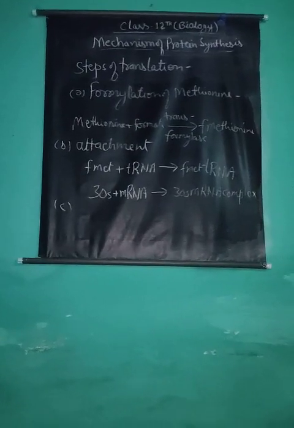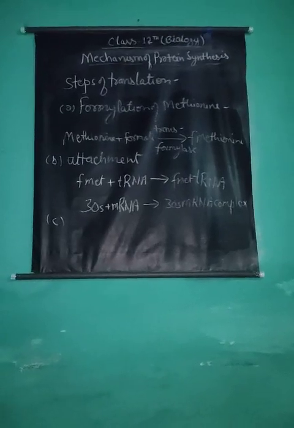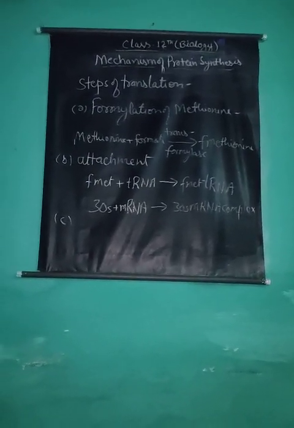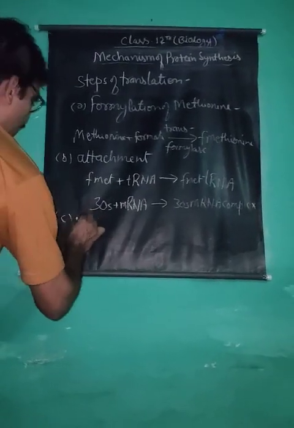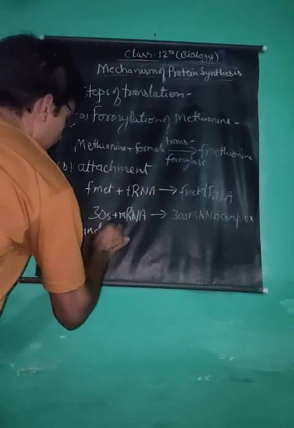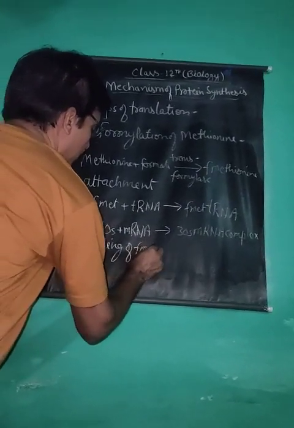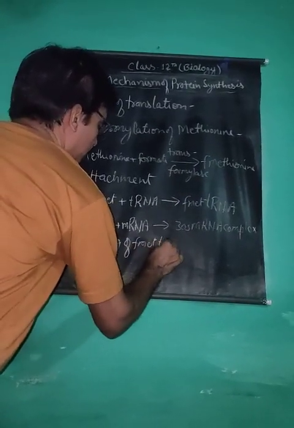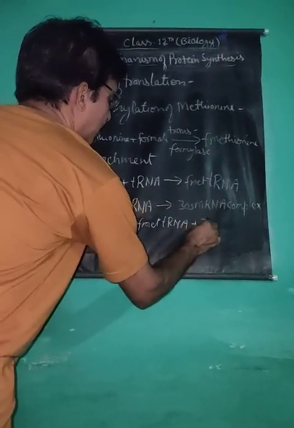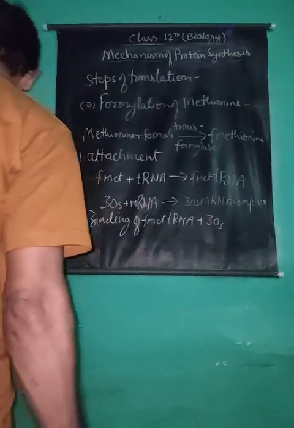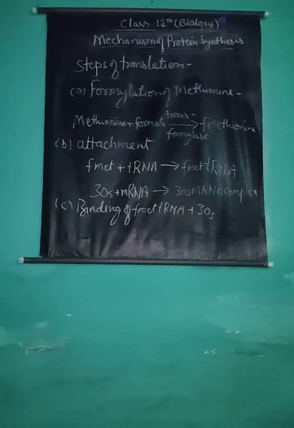The third step is binding of formylated transfer RNA with the smaller ribosomal subunit 30S. Binding of formylated transfer RNA with the smaller subunit 30S of ribosomes takes place.